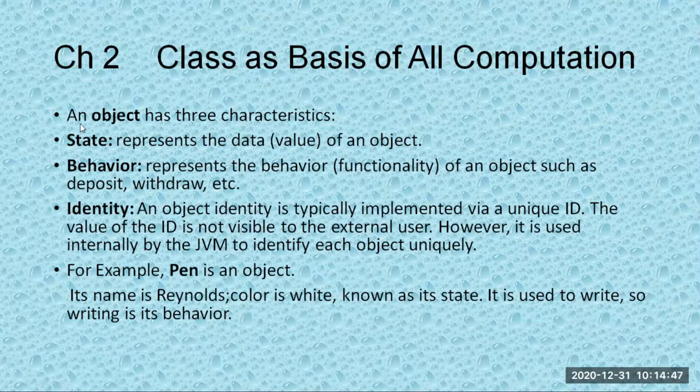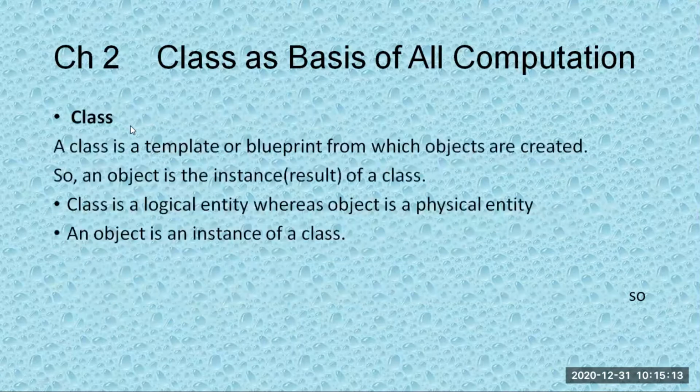Another example we can take is a car. The state of the car is whether the car is in motion or it is idle. The behavior of the car: we can drive with the car, we can sit in the car and go anywhere. Basically this is the behavior. Identity is nothing but the number of the car. Basically we'll be having a car number. So that would be the identity.